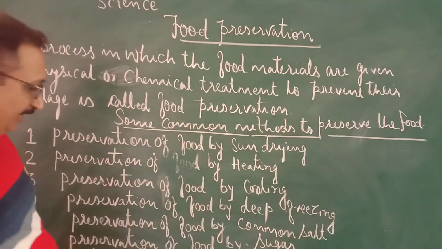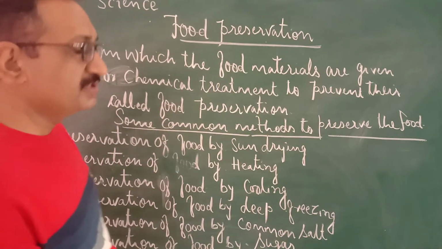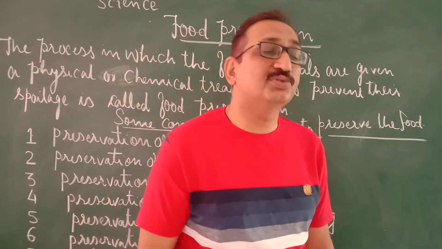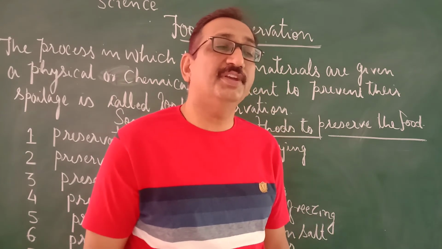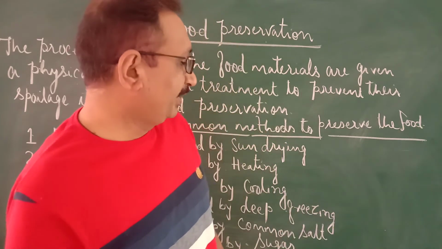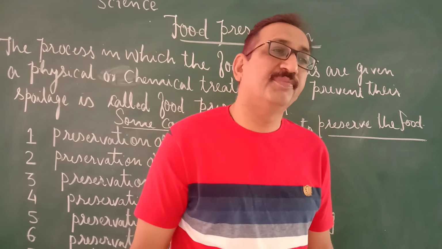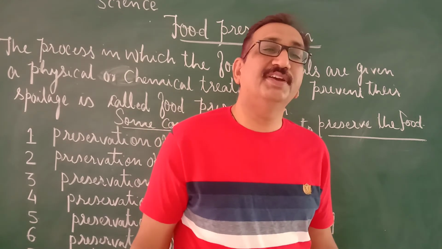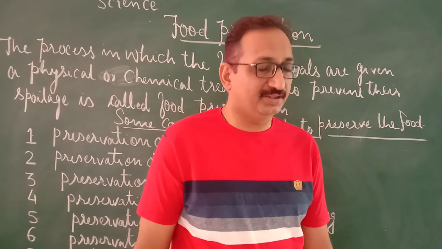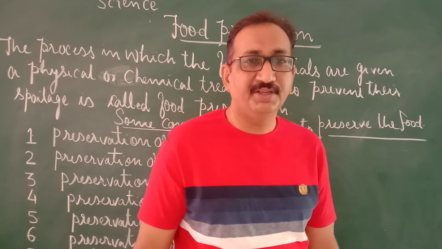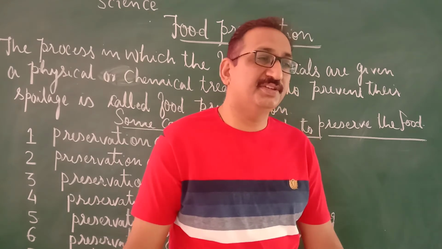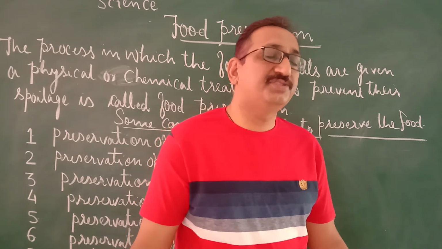And next is very important, using some chemicals. So students, by using some chemicals also we can preserve our food for a long period of time. For example, vinegar. What is this vinegar? ये vinegar क्या होता है? ये सिरका होता है. हिंदी में इसको बोलते हैं सिरका. एक्चुअली ये एसिड होता है, इसको इंग्लिश में एसिटिक एसिड बोलते हैं. This is the acetic acid and the general name is the सिरका.